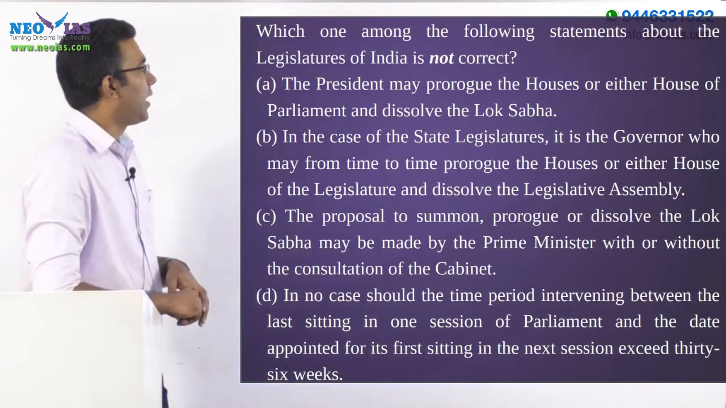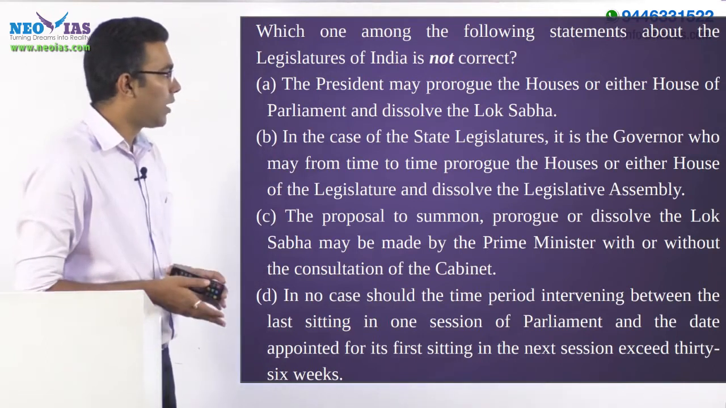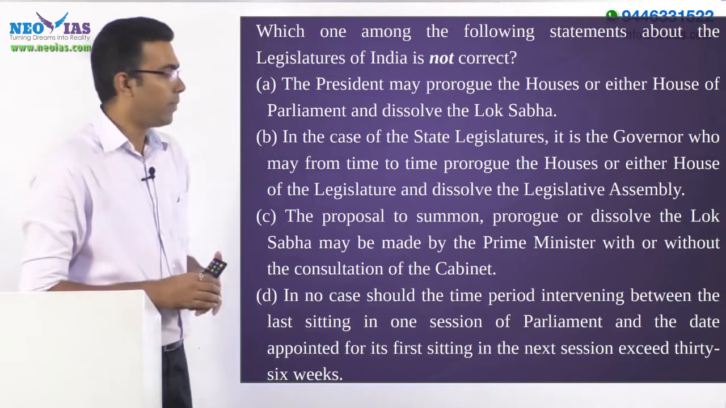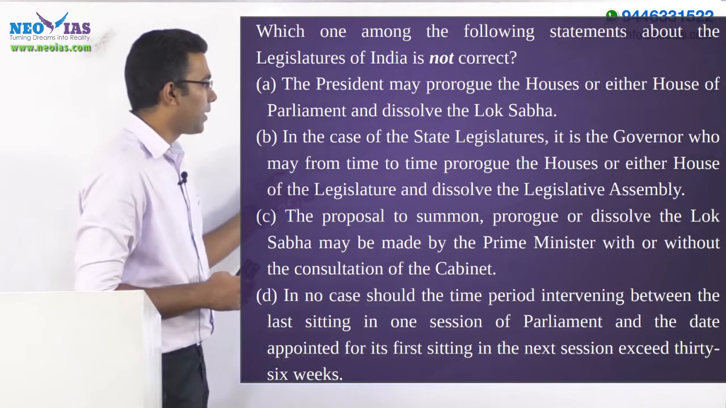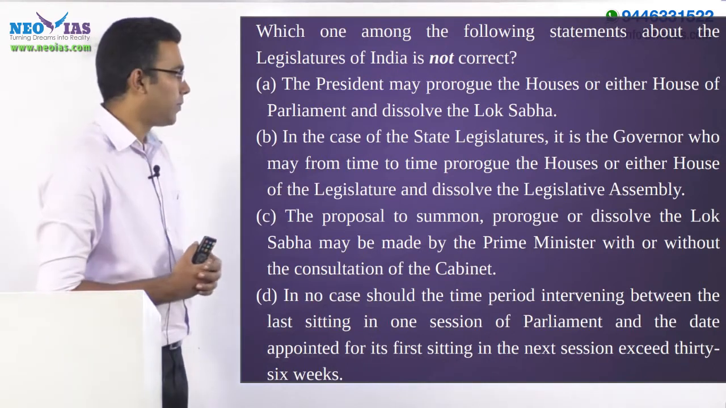Now, which one of the following statements about the Legislature of India is not correct? The President may prorogue the houses or either house of the Parliament and dissolve the Lok Sabha. In the case of the state legislature, it is a governor who may from time to time prorogue the house or either house of the legislature and dissolve the legislative assembly.